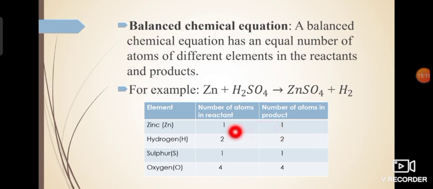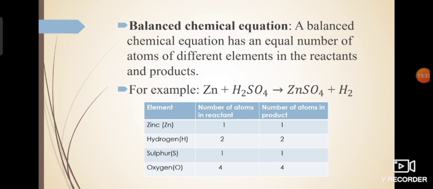Now you can see: zinc 1 and 1 on both sides, hydrogen 2 and 2 on both sides, sulfur 1 and 1 on both sides of the reaction, and oxygen 4 and 4 on both sides of the reaction. So the atoms of each element, or all the elements, are equal on the reactant side and on the product side.